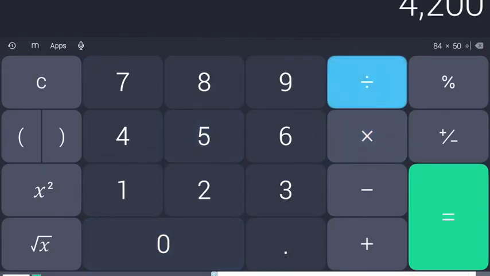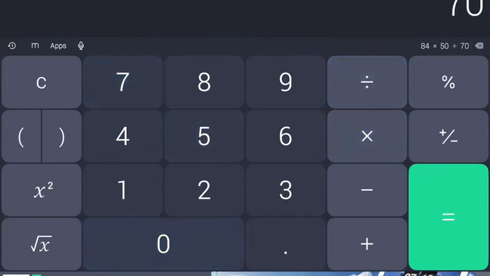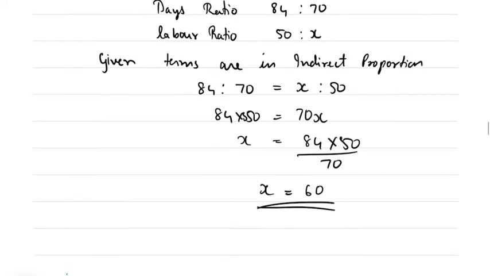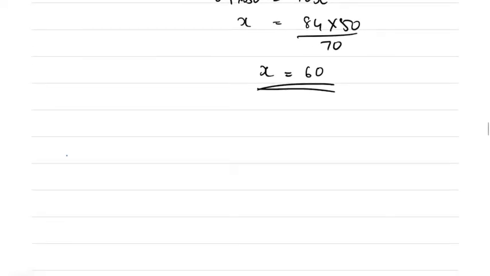84 into 50 divided by 70 comes to 60. So x is equal to 60. So the number of laborers required is 60. Therefore 60 laborers are required to complete the construction in 70 days.